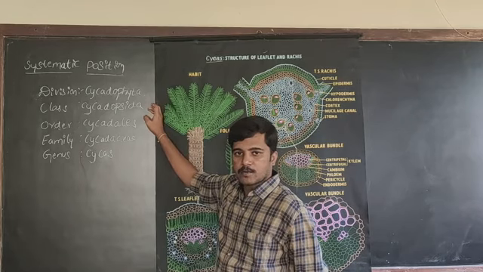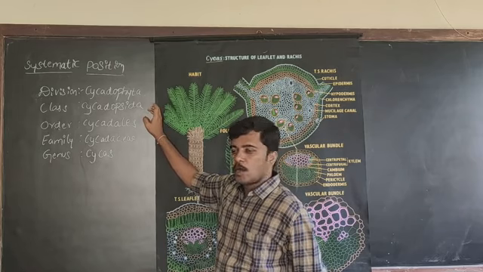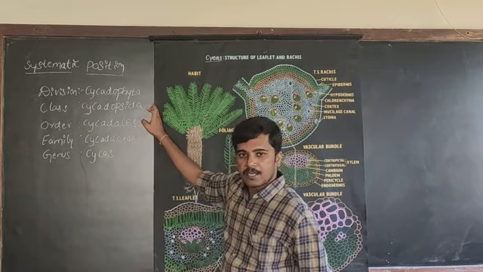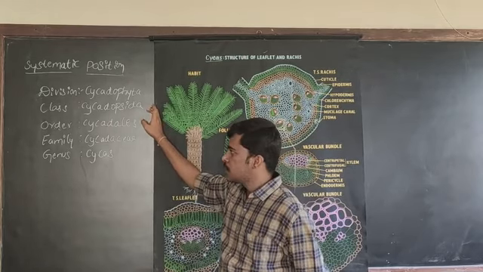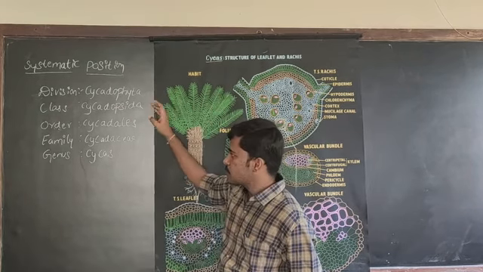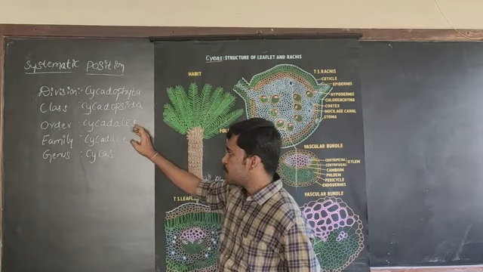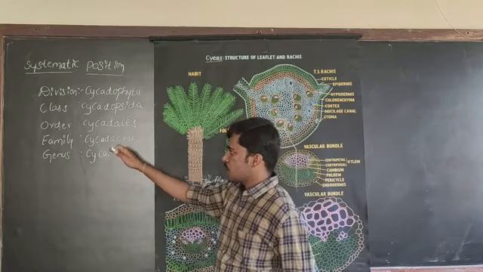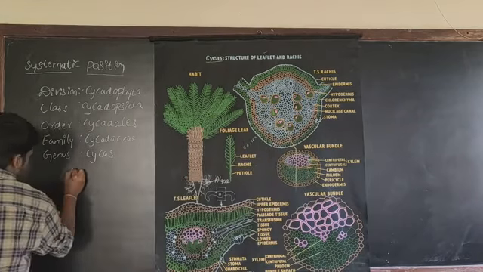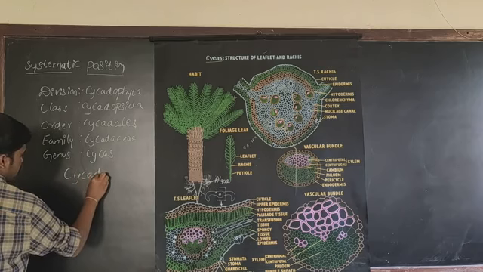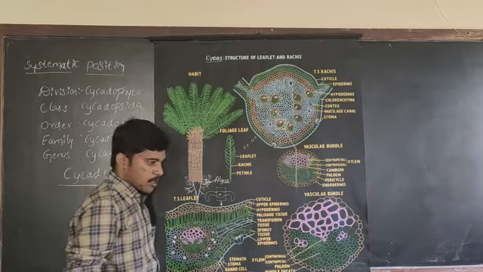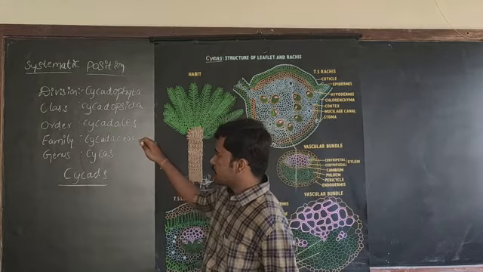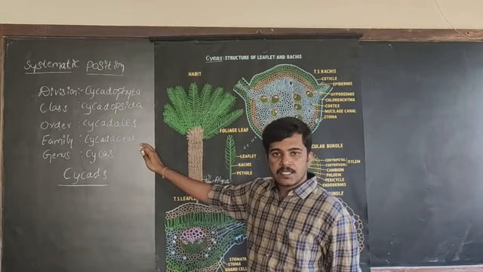As I told you while explaining the classification system given by Sparman, he divided the gymnosperms into three main classes: Cycadopsida, Coniferopsida and Gnetopsida. So Cycas belongs to the class Cycadopsida and the order Cycadales. The gymnosperms which belong to the order Cycadales are commonly known as cycads, and cycads belong to the family Cycadaceae.